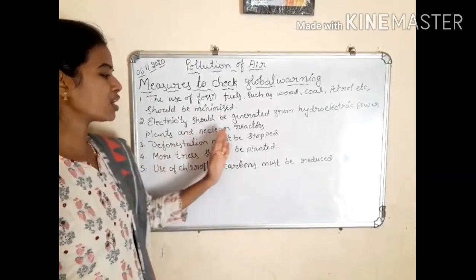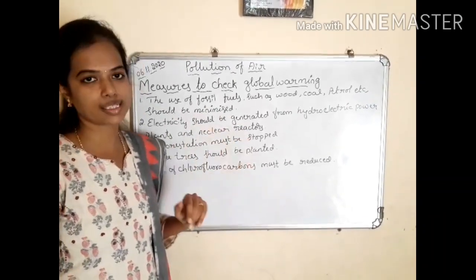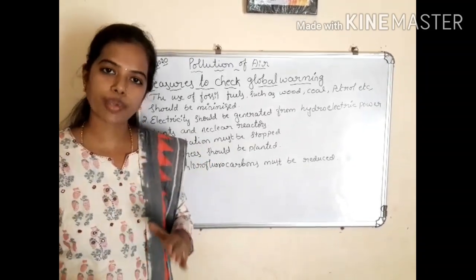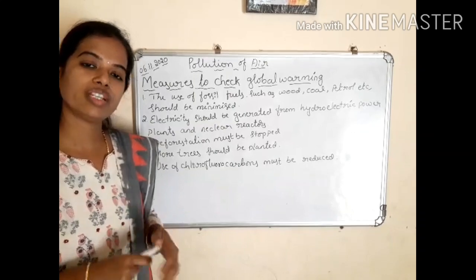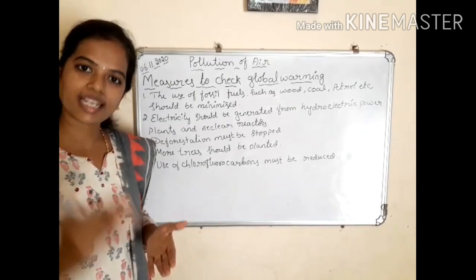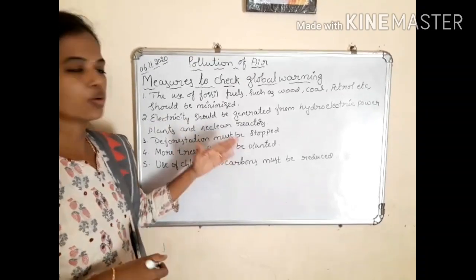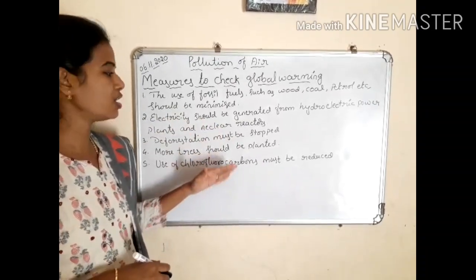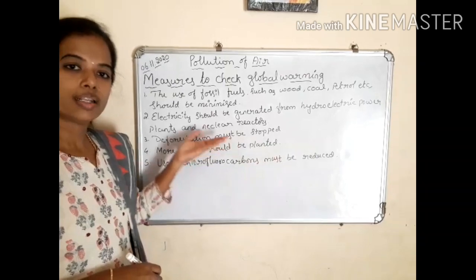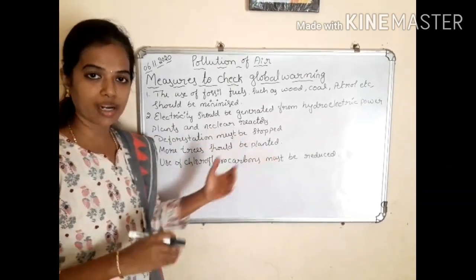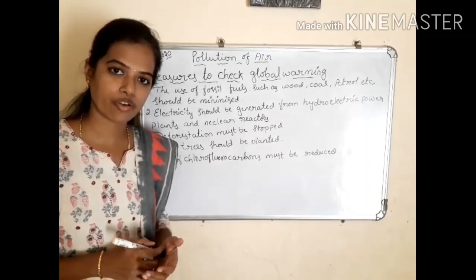Third one is deforestation must be stopped. Cutting of irrelevant plants should be avoided, which leads to an increase in carbon dioxide gas. We have to stop that, nothing but deforestation must be stopped. Instead of that, what we have to do? More trees should be planted. Nothing but we have to encourage afforestation.